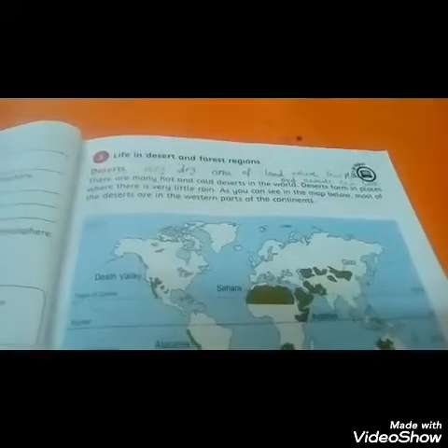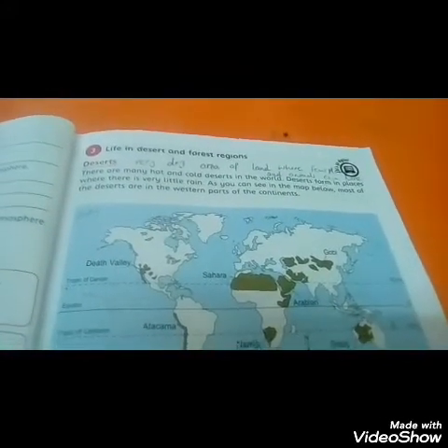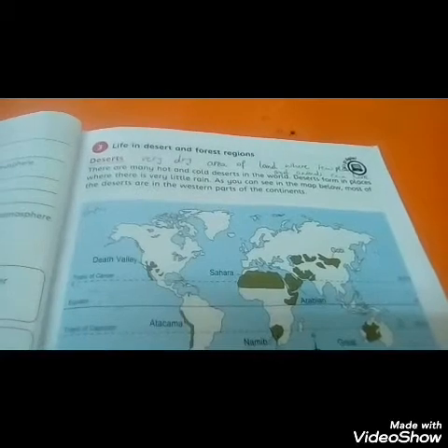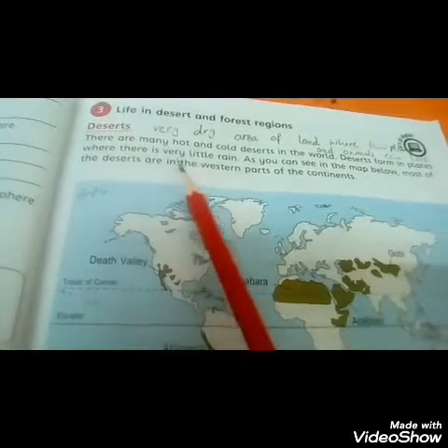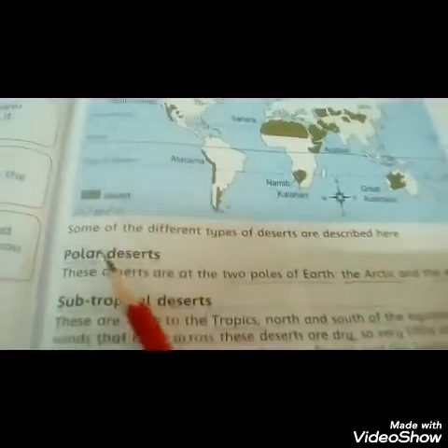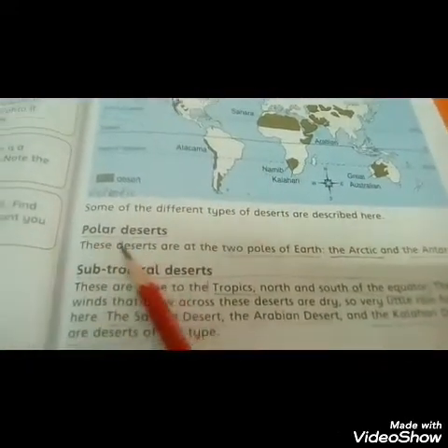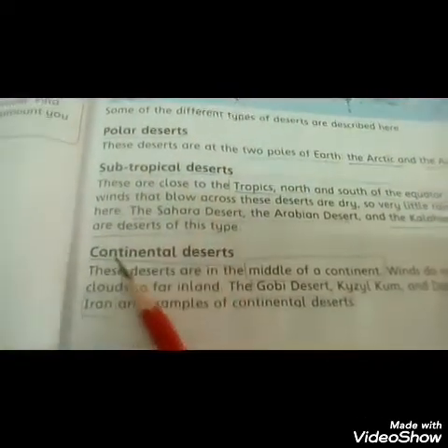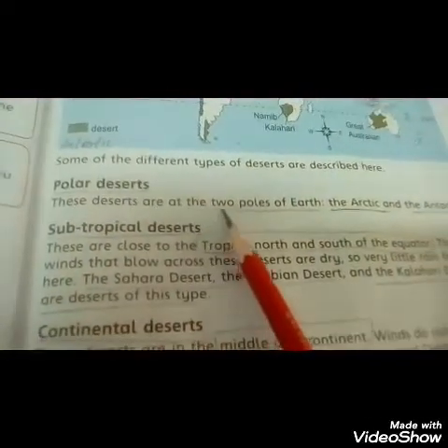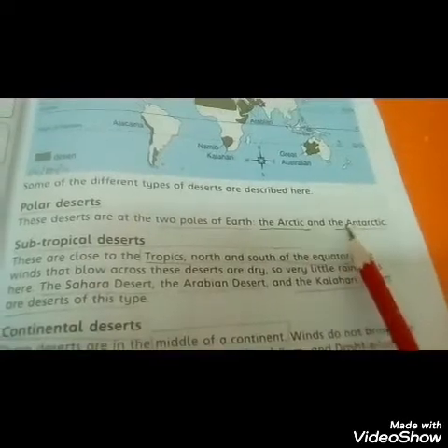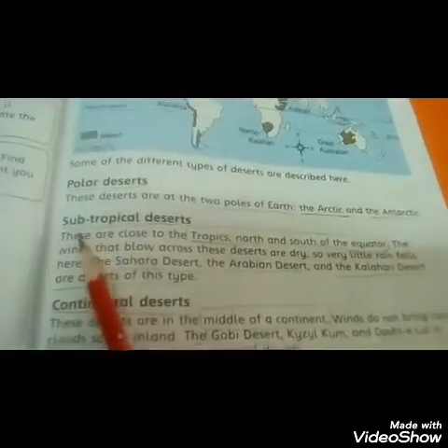Students, now I am going to tell you some questions that will be used for multiple purposes like true or false, filling in the blanks and MCQs. Deserts are areas where there is very little rain. Some different types of deserts: polar desert, subtropical desert, continental desert and coastal desert. First one is polar desert. These deserts are at the two poles of the Earth, the Arctic and the Antarctic.